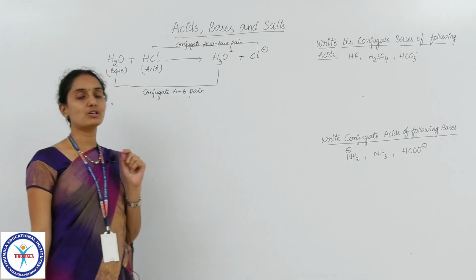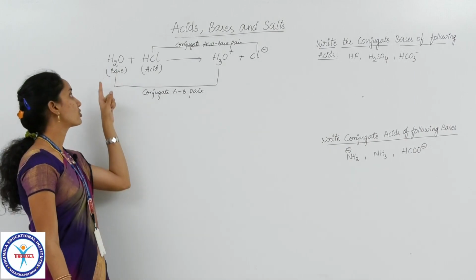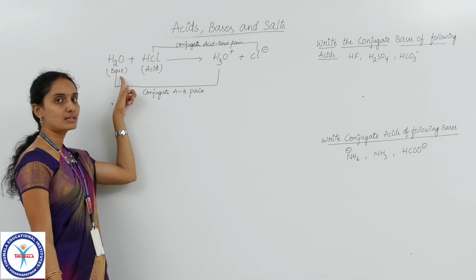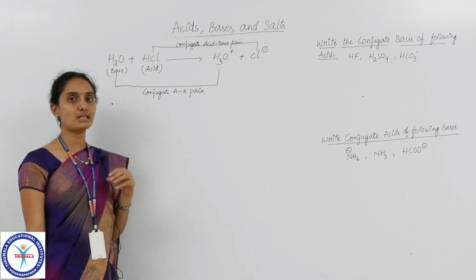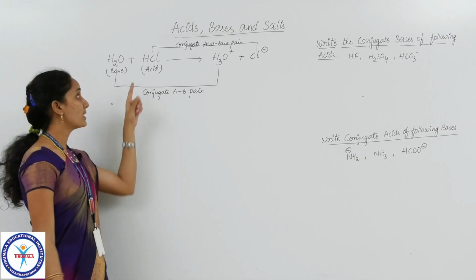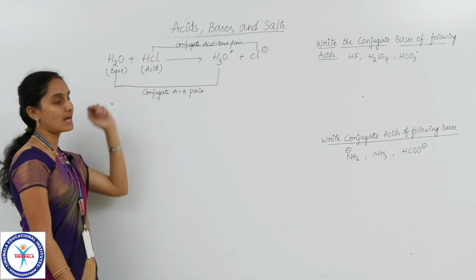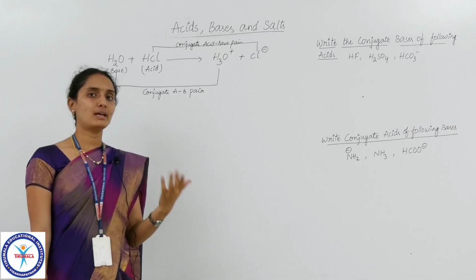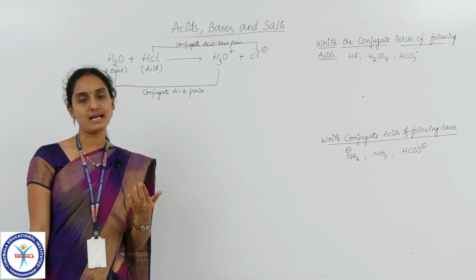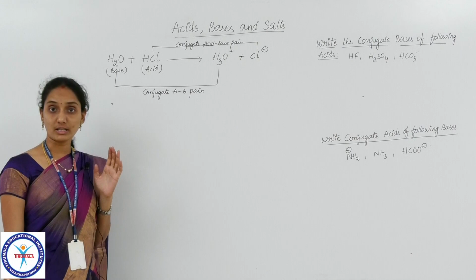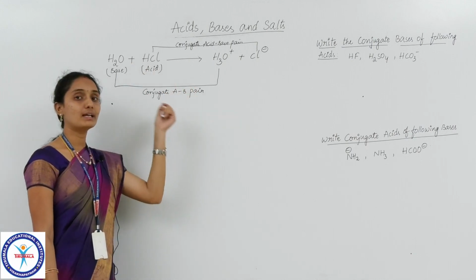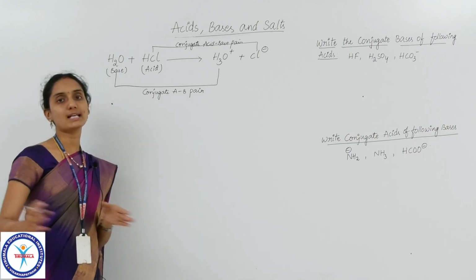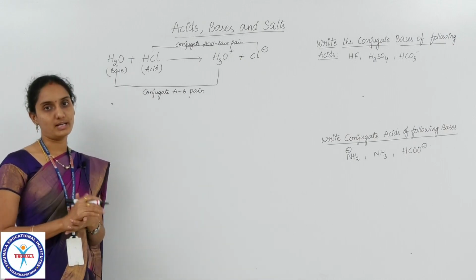And remember one thing, children, here H2O is acting as a base. There is no condition that H2O should always act as a base in all conditions. Similarly, here HCl is acting as an acid. Maybe it acts as an acid in the majority of conditions, but it is not a rule that the species which is acting as an acid in one reaction should always act as an acid in all reactions.